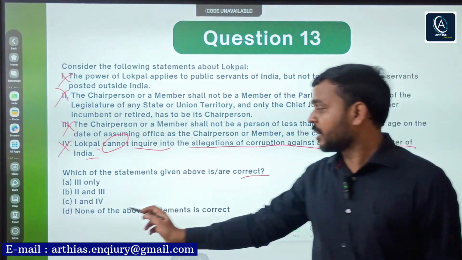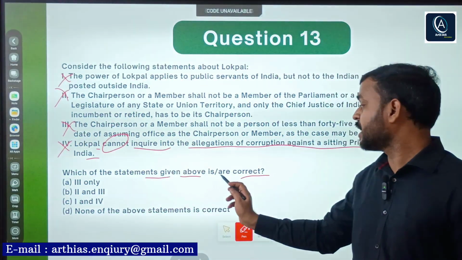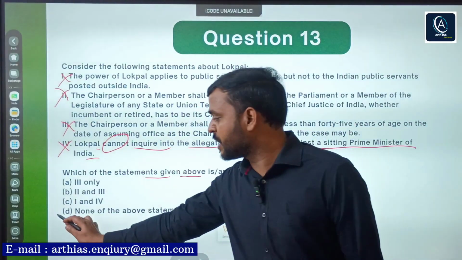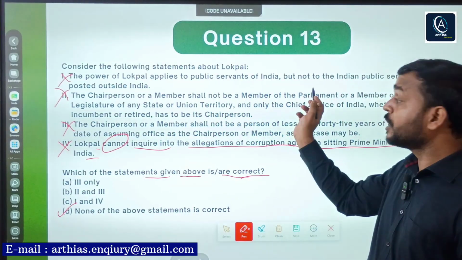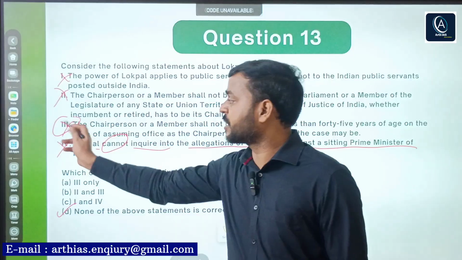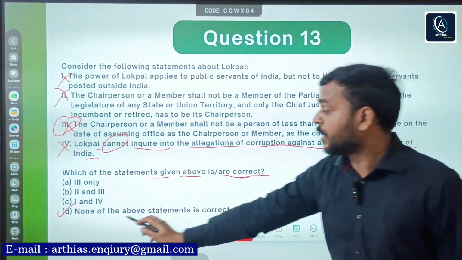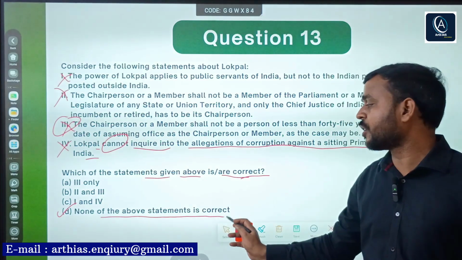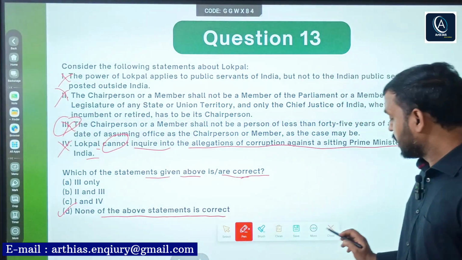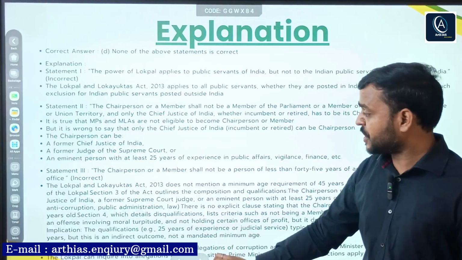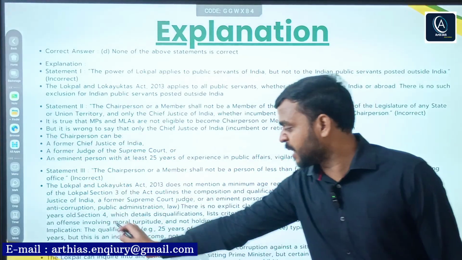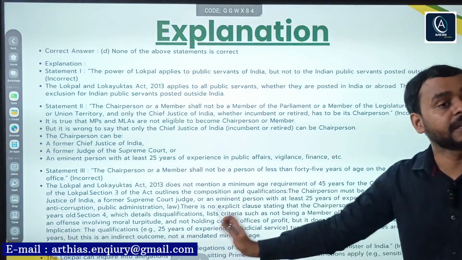Now it says, which of the statements given above is or are correct? Option D is the right answer, as I told you why this statement was confusing, and I have clarified that. None of the above statements is correct. Here the full explanation is given, as I told you. You can read.